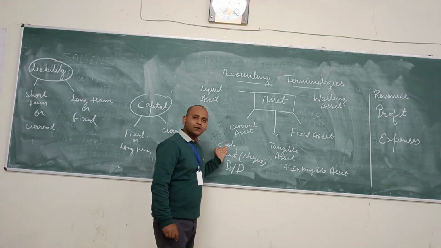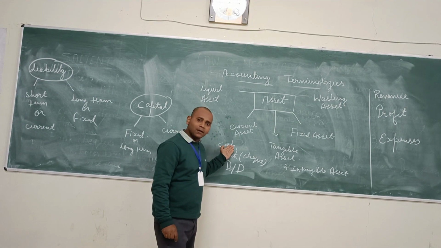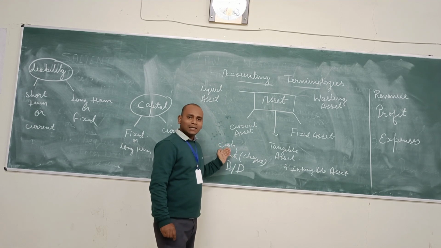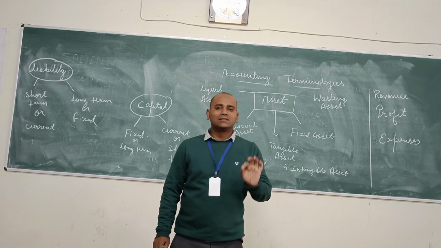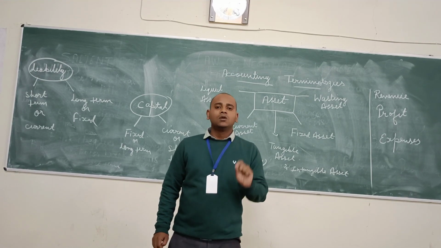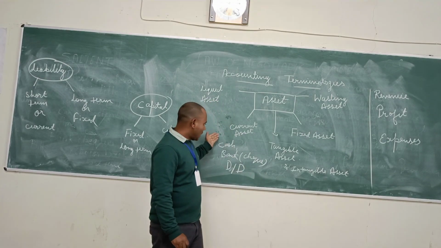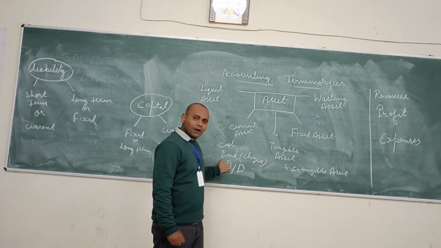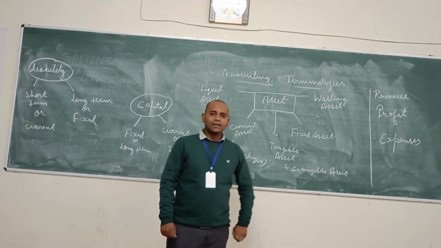The basic concept of a current asset is any asset which can be used for less than 1 year. The examples, as I have discussed: cash at bank, cash in hand, demand draft, check. These are the basic examples of current assets.